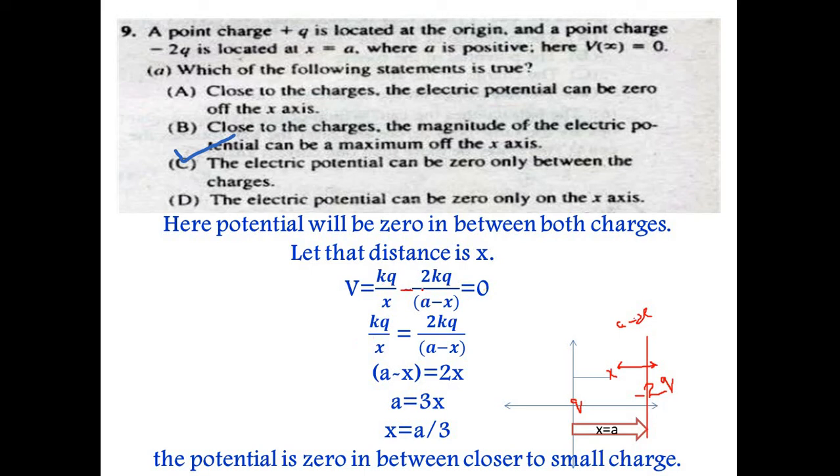Interchanging, the negative sign becomes positive, so plus 2q. Here kq cancels with kq, and cross multiplying, a minus x equals 2x. So 3x is equal to a, so x is equal to a by 3. So it would be at a distance a by 3, closer to the smaller charge. Here the potential might be 0. So option C is the correct option.